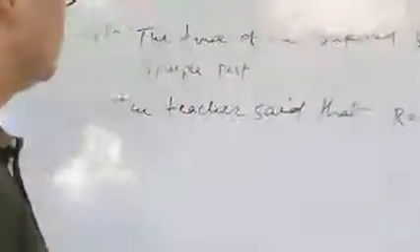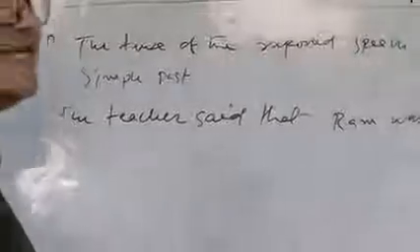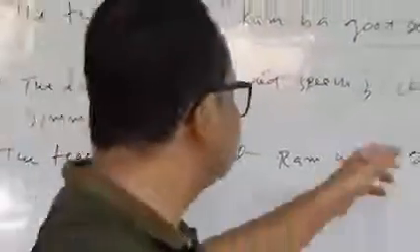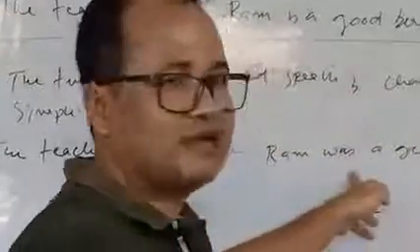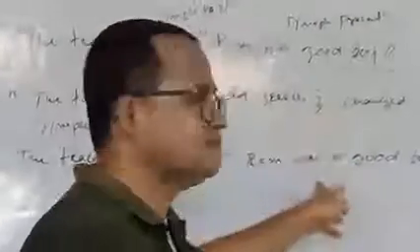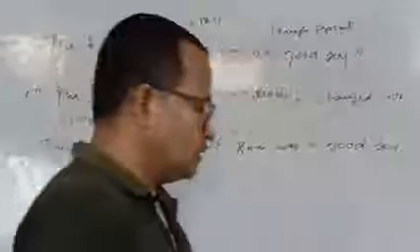Here was is the past form of is, when it is used as a verb independently in a sentence. Since this is present, this is past. This is simple present and this is simple past.